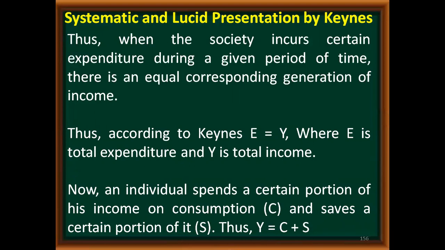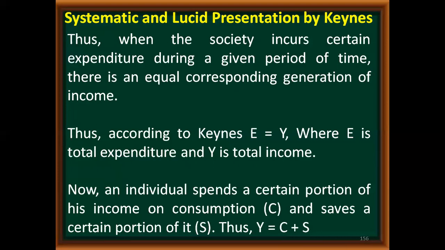See, whatever income we are getting, we are not spending the entire income. Let us take an example: if I am getting 10,000 rupees as income, I am not going to spend the entire 10,000. Let us say I am spending 8,000 rupees on consumption and 2,000 rupees I am saving. What was my total income? It is 10,000, which can be known by adding 8,000 plus 2,000.